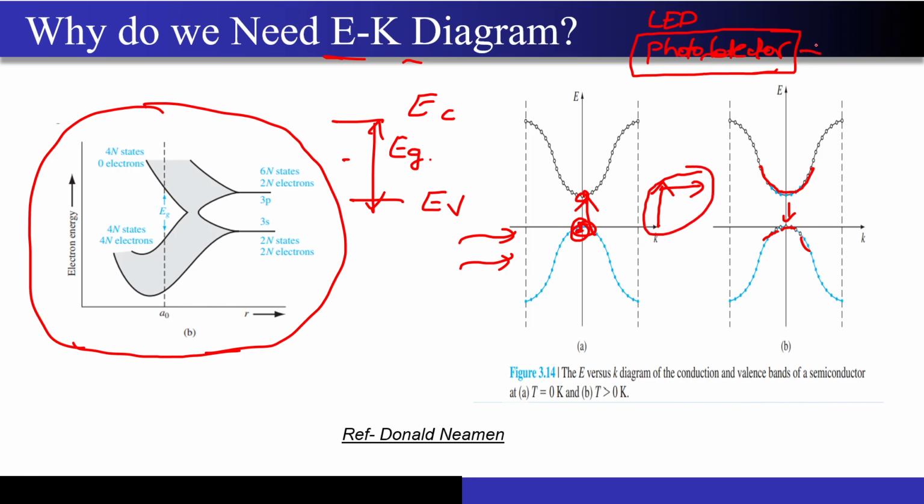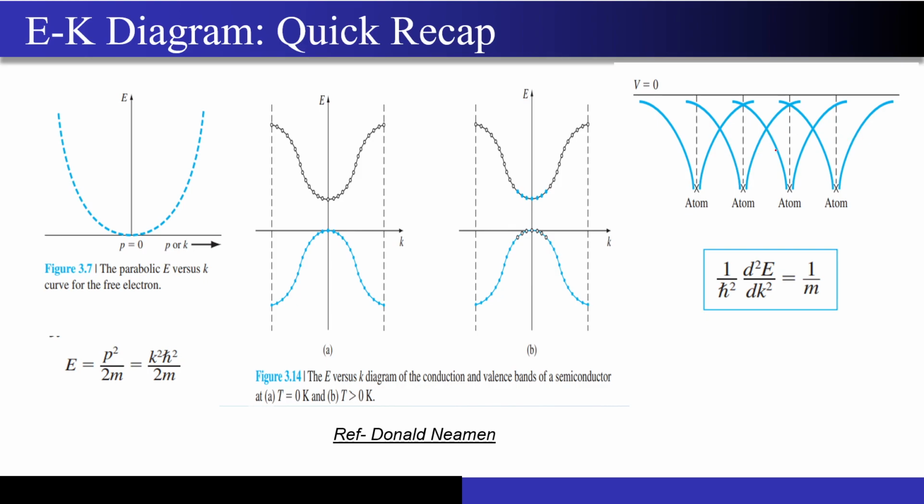So the efficiency of the photodetector actually degrades a lot if you use silicon, an indirect band gap semiconductor, compared to a direct band gap semiconductor like gallium arsenide or others, right? So this is the first reason why the E-K diagram is important. The second reason why E-K diagrams are so important is that the curvature of the E-K diagram gives you the effective mass.